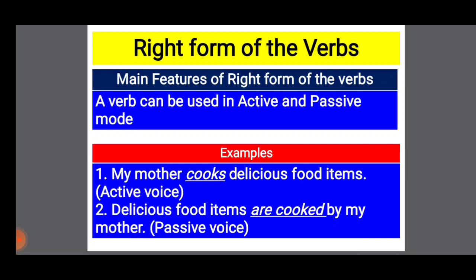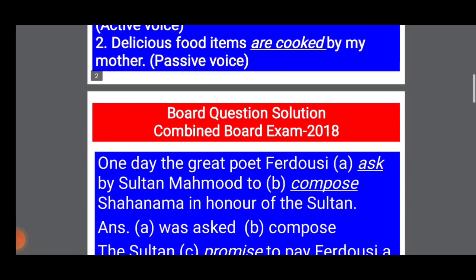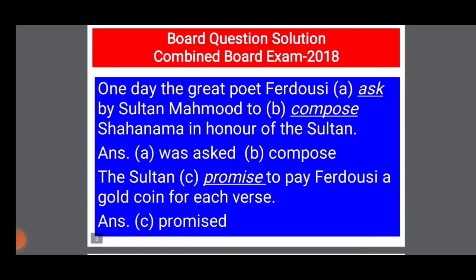So for that reason it will be passive voice, and here the answer will be are cooked. So students, for using right form of the verbs, you have to have clear idea about active voice and passive voice. Okay students, now let's go to solve a board question.